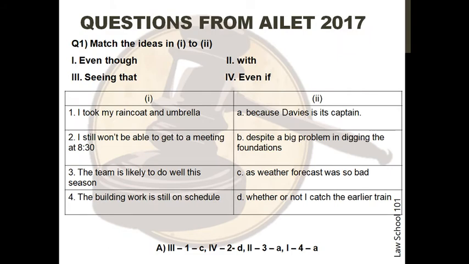The IELTS 2017 paper had many new formats of questions that ended up being a little time consuming for some, but this video will help you breeze through them. This question asks you to match the sentence fragments given in part 1 to part 2 and to match the essence of the conjunction or preposition as given above in 1, 2, 3 or 4. Don't worry, it's not as complex as it sounds.